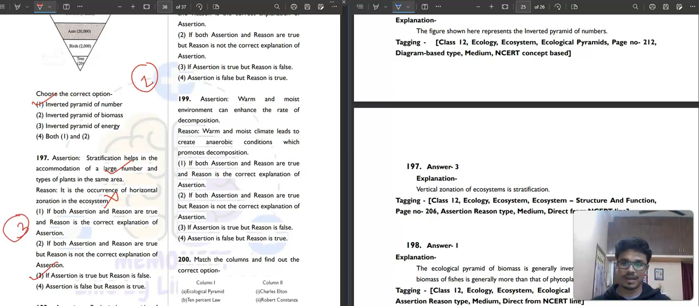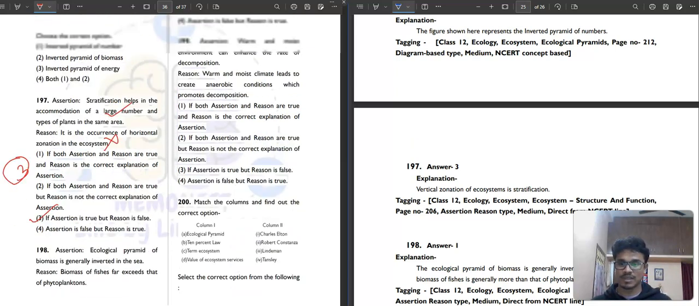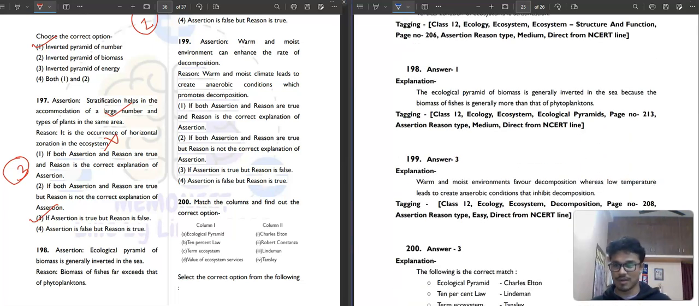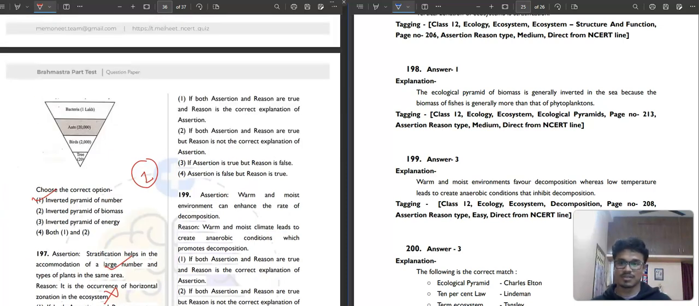Then question number 198. Assertion: ecological pyramid of biomass is generally inverted in the sea. Zooplankton, phytoplankton difference. Okay. Reason: biomass of fishes far exceeds that of phytoplankton. Yes, obviously. So first option, both are correct.